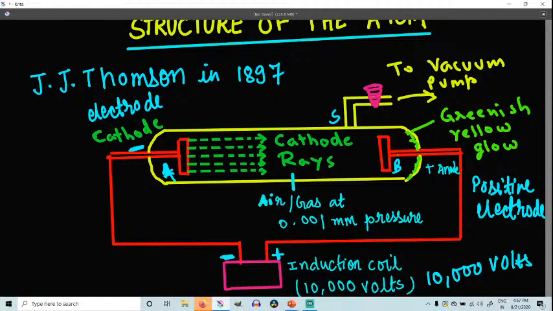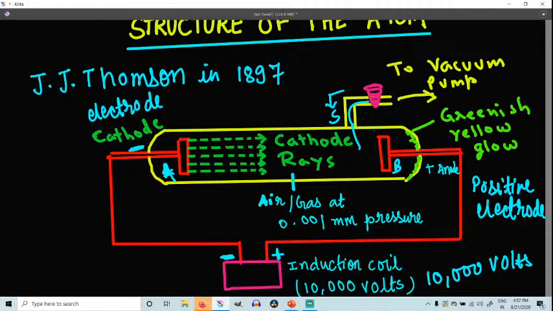Then why was the glow produced? So, glow in the entire tube at 1 mm pressure. If the air inside the tube is sucked out by connecting the side tube S to the vacuum pump, as I told you, if you take out all the air through this vacuum pump, what is going to happen?